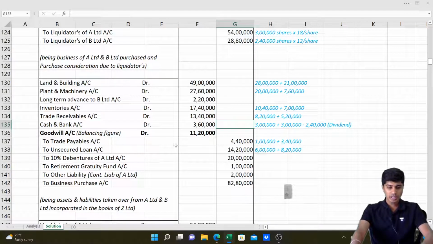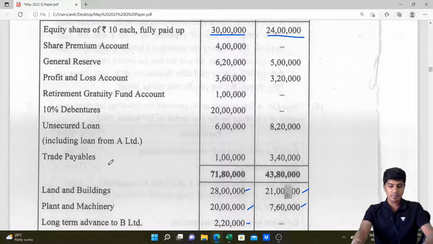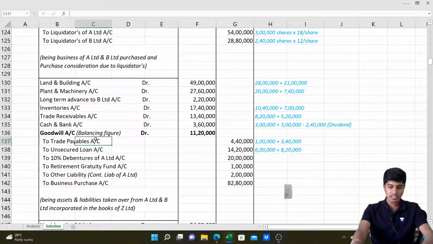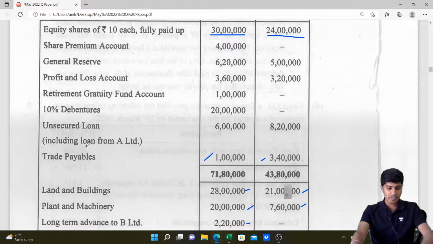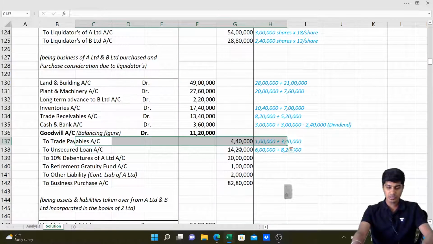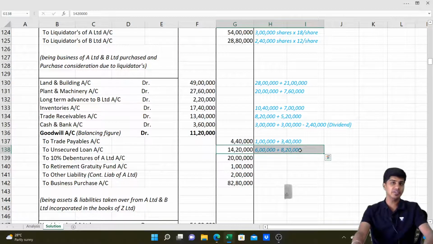Now let's go for liabilities. Liabilities start from the bottom. Don't start from the top, because a lot of items from the top are not coming. So trade payables 1 lakh plus 3 lakh 40,000, 4 lakh 40,000. Got it? Then we'll take unsecured loans from B Limited, 6 lakh and 8 lakh 20,000. That is 14 lakh 20,000.